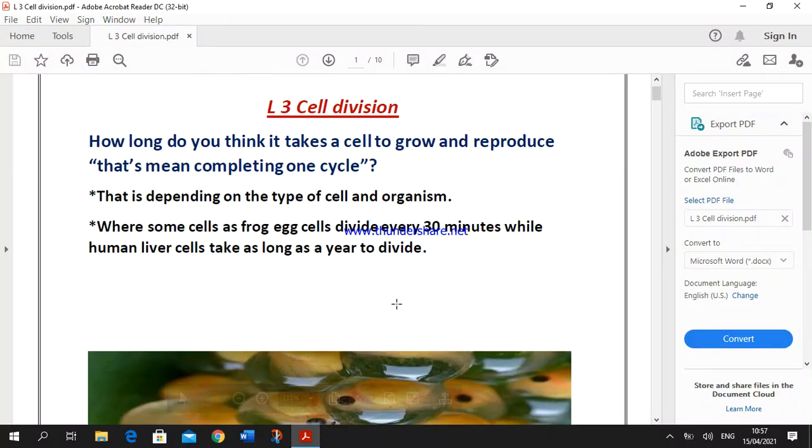Good morning, grade 7. Today we will start together lesson 3, the last lesson in chapter 2, okay? Lesson 3, cell division. Let's start.